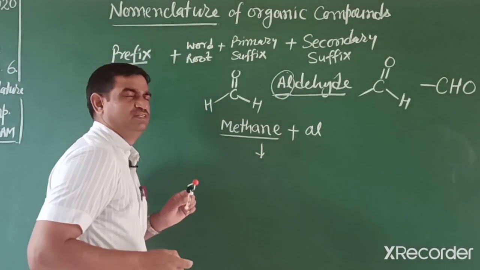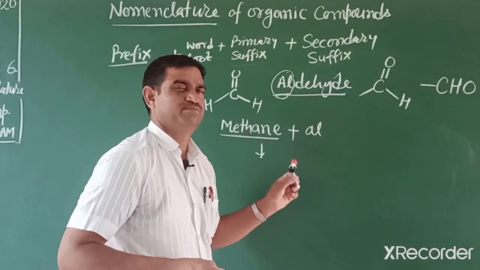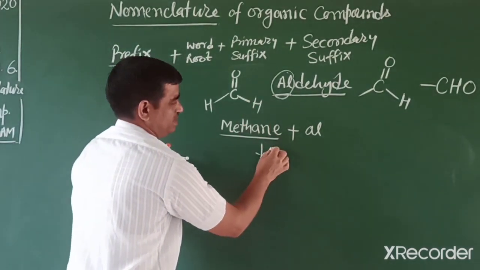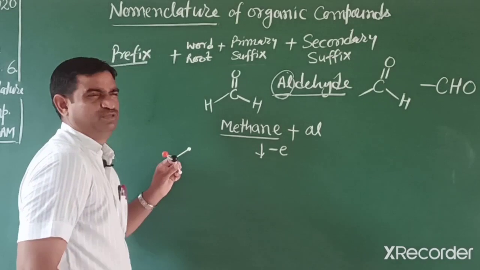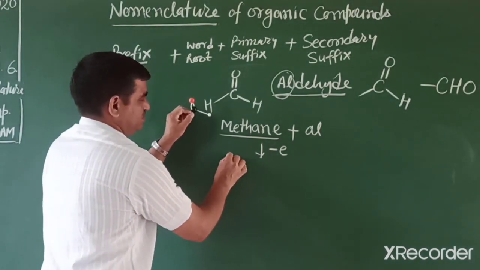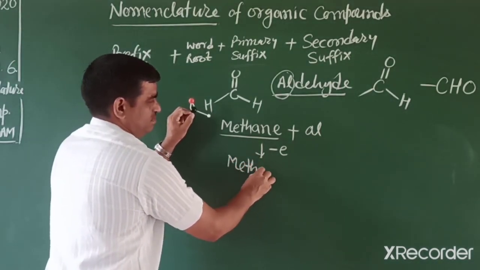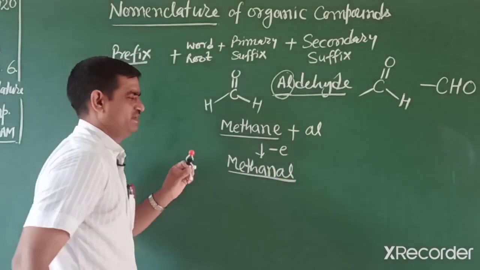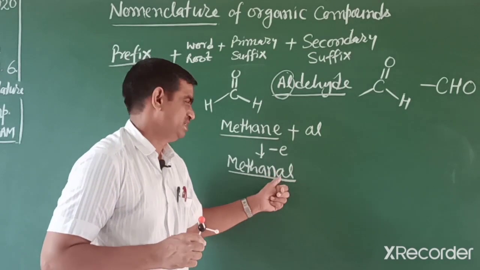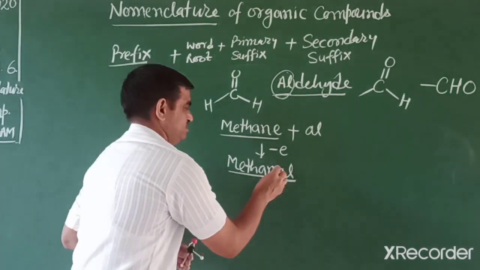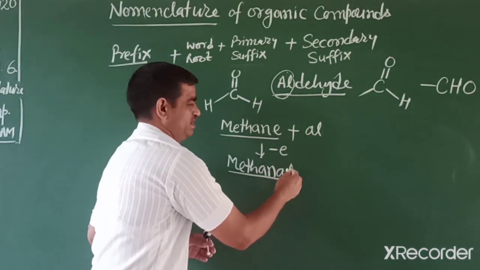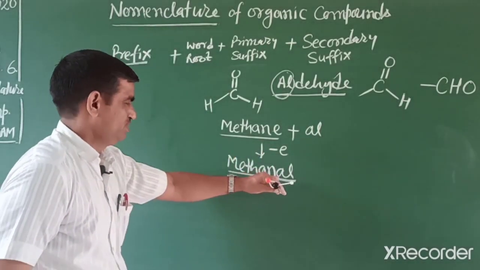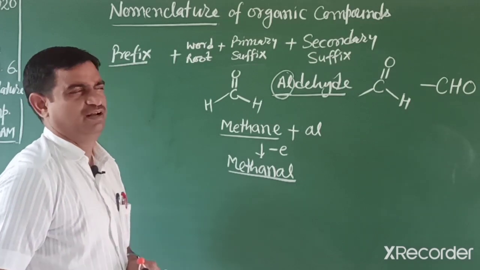Again, if the secondary suffix starts with A, E, I, O, U, then we remove the terminal e from the main compound. Its name is methanal. Students, when you write A and O, care should be taken. Generally students write O, but that is alcohol. So it's aldehyde, methanal.